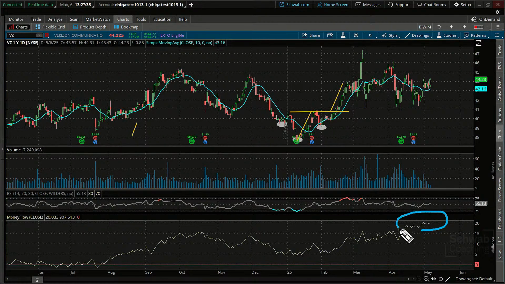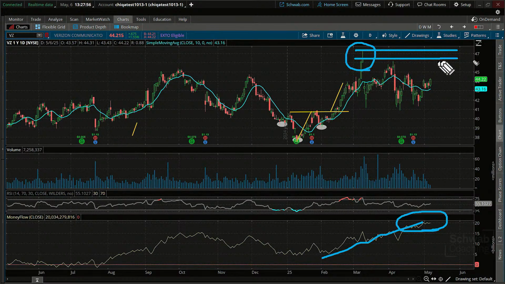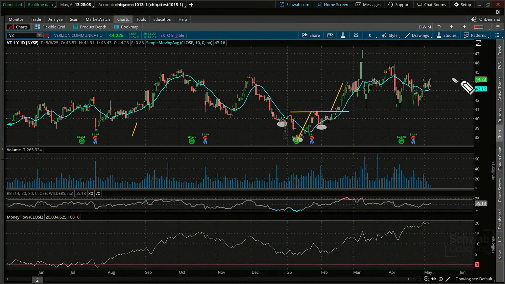stands out the most, and it may not unfold this way, but that is at highs, and we're not at highs. And what the money flow indicator can help us with is it can say that at this point here, or at least the closing price, notice I'm choosing these higher levels, we should at least reach this range according to money flow. We should at least reach this general range. A lot of times it is a range, 46.5 to greater than 47, up in that area for a potential target. And that fulfills a triangle pattern breakout target, okay?